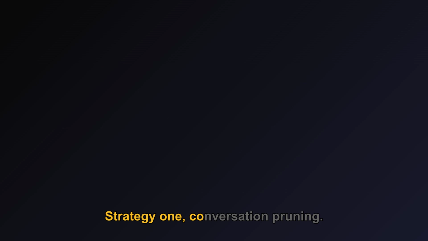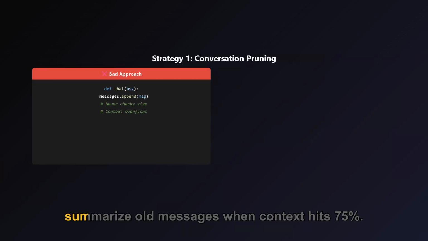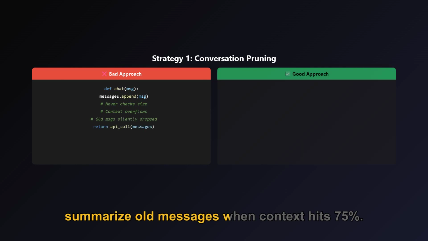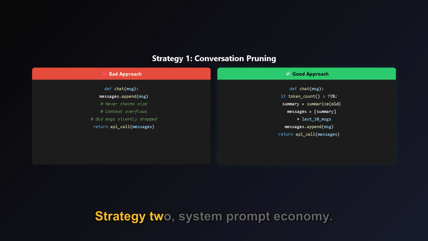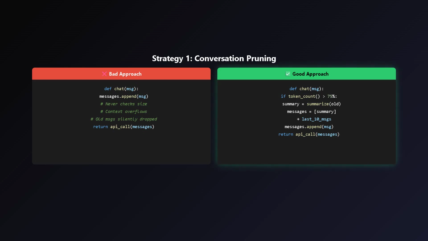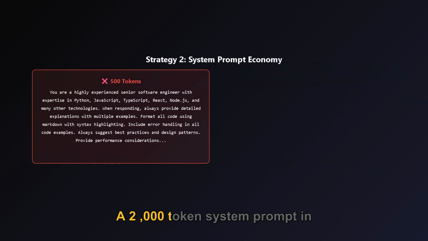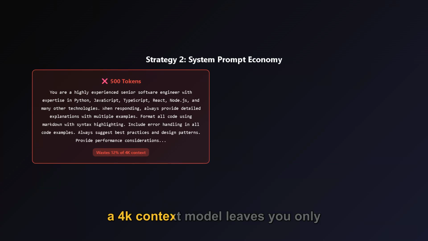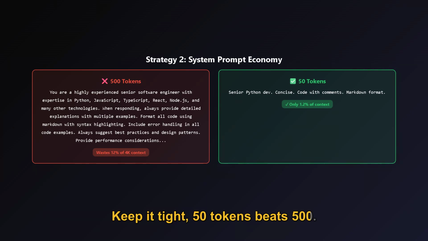Strategy 1, conversation pruning. Instead of letting the API auto-trim, summarize old messages when context hits 75%. Keep your last 10 messages intact, compress the rest into a summary. Strategy 2, system prompt economy. Your system prompt rides in every single request. A 2,000 token system prompt in a 4K context model leaves you only 2K for actual conversation. Keep it tight, 50 tokens beats 500.